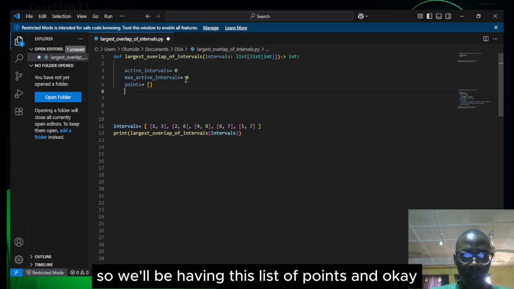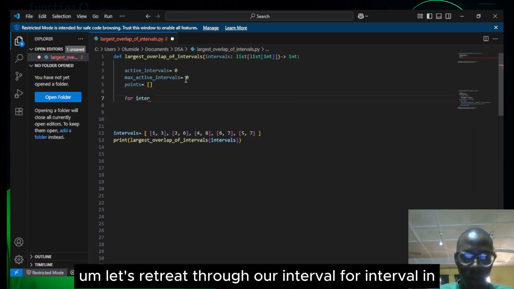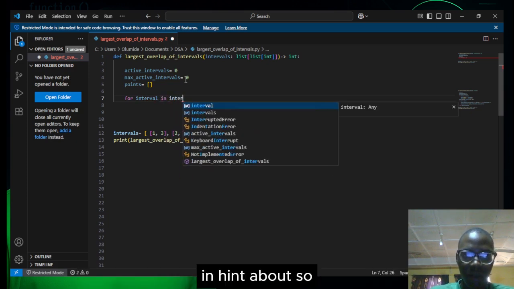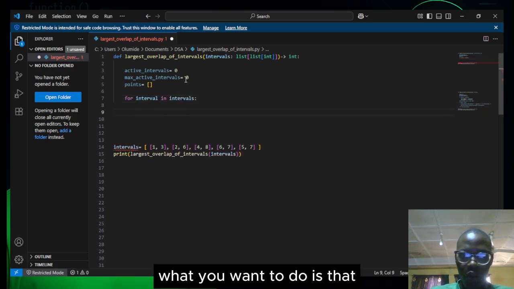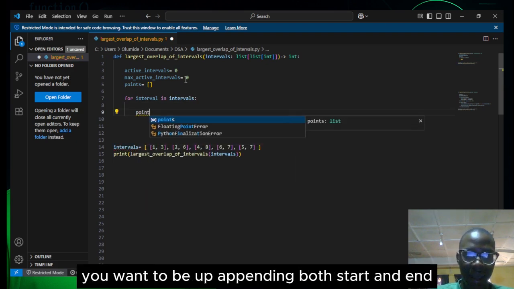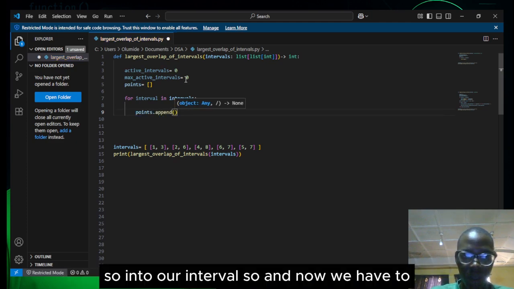Okay, let's iterate through our intervals. For interval in intervals, we want to append both the start and the end into our points with points dot append.